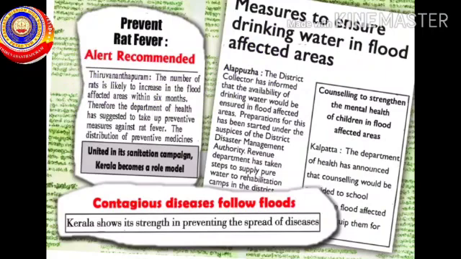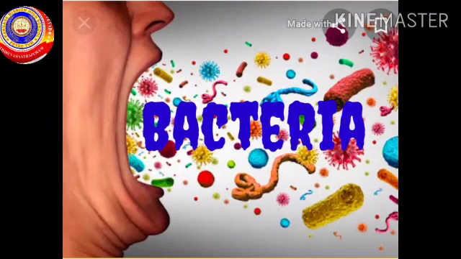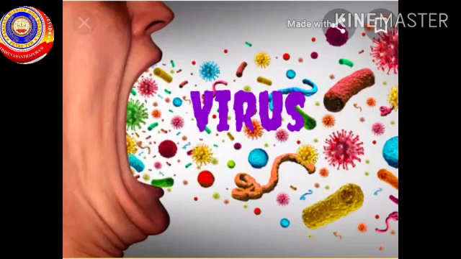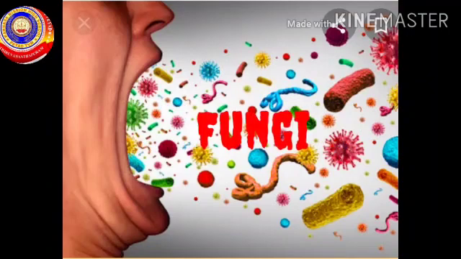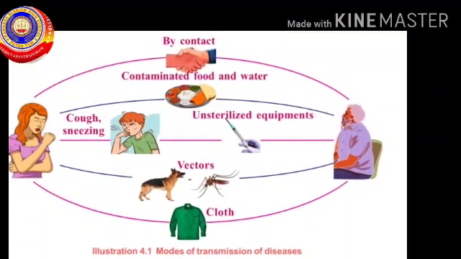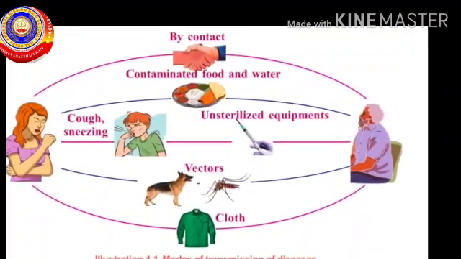In the first page of this chapter, you can see a paper cutting with contagious diseases follow floods. And these diseases spread through different types of pathogen which may cause various communicable diseases. The pathogenic microorganisms include bacteria, virus, protozoa, and fungi.